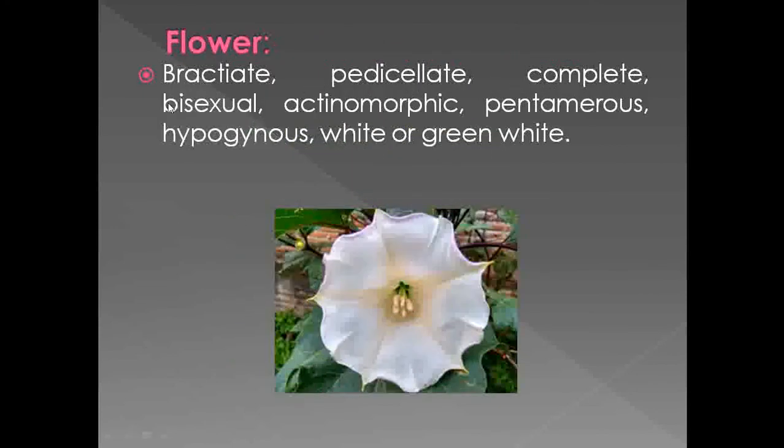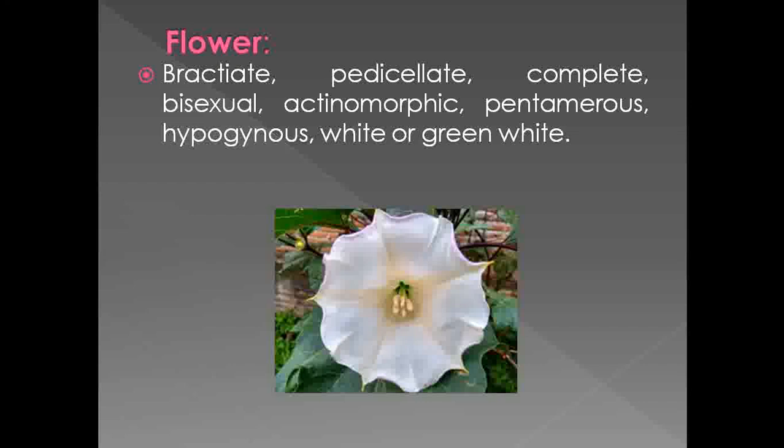So see that the next character which comes under the reproductive character, that is the flower. See that this is the flower of Dhatura metal, and if you observe it the flowers are bracteate. The flower shows the presence of bract. Then the flower shows the presence of stalk. That's why it is called a pedicellate one.